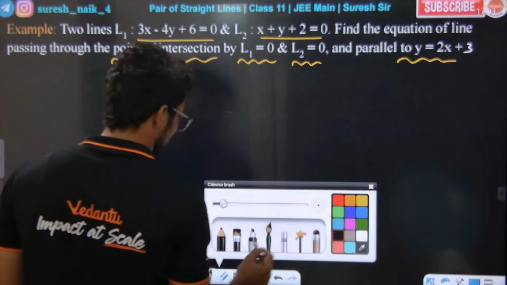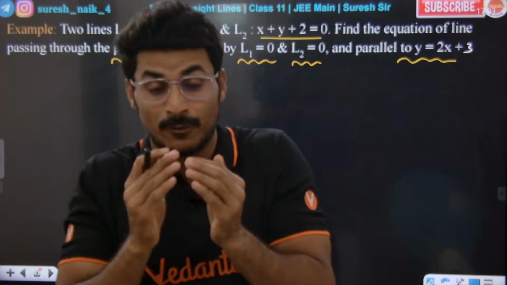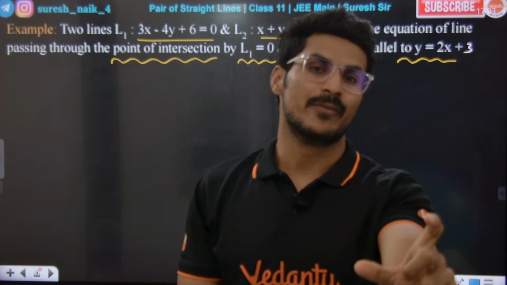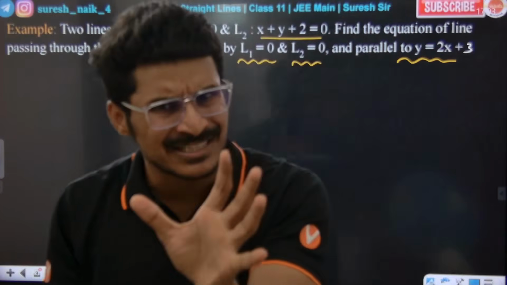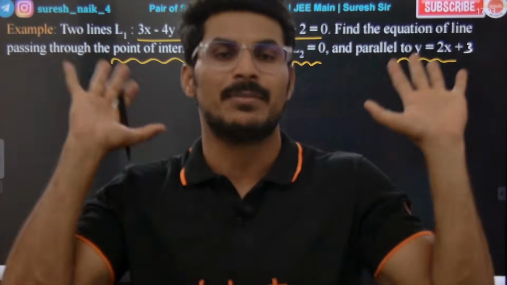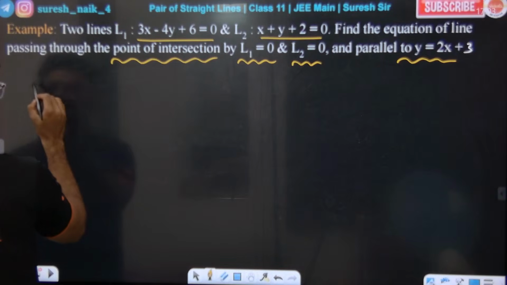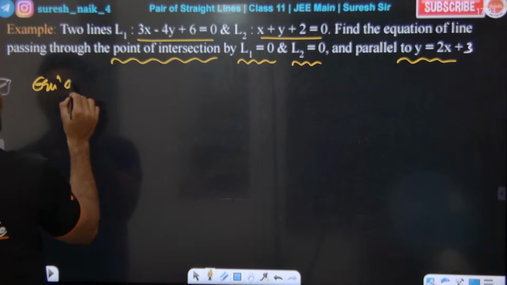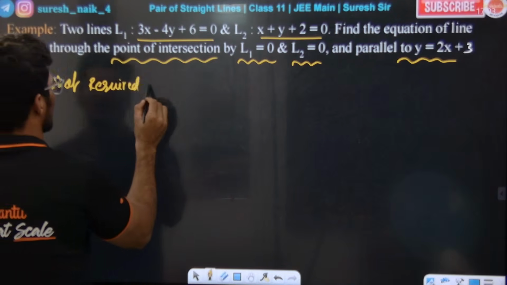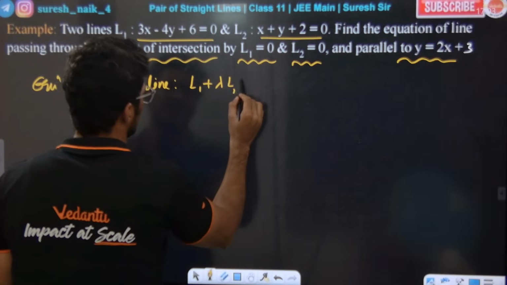Okay? Sir, now look carefully: when do we use family of lines? In what cases do we use family of lines? Whenever they mention this language, lines passing through the point of intersection of L1 and L2, if this language comes, use the family of lines concept. L1 and L2 are given. So now tell me, to get the equation of the required line, we have to write L1 plus lambda times L2 is equal to 0.